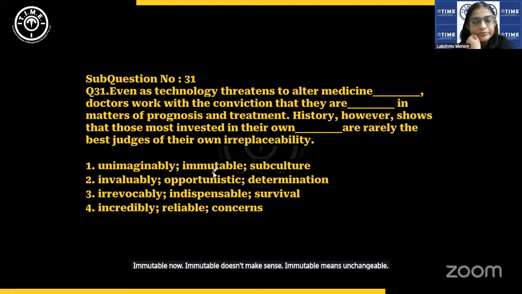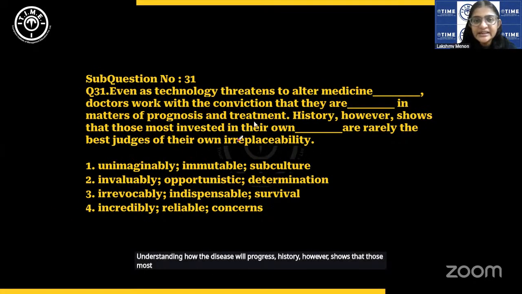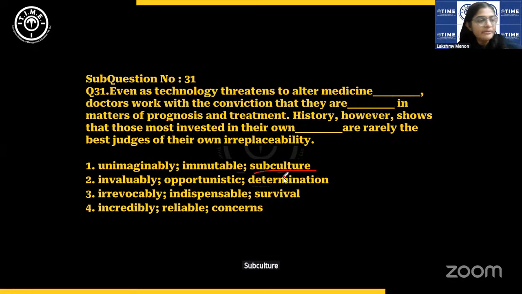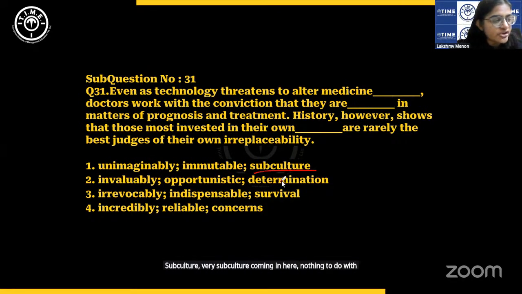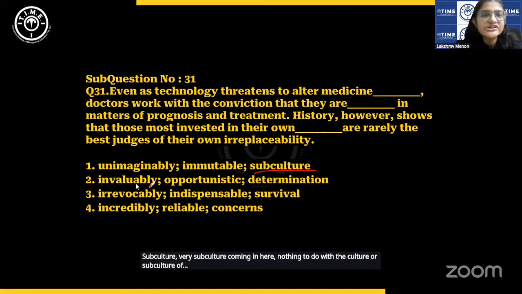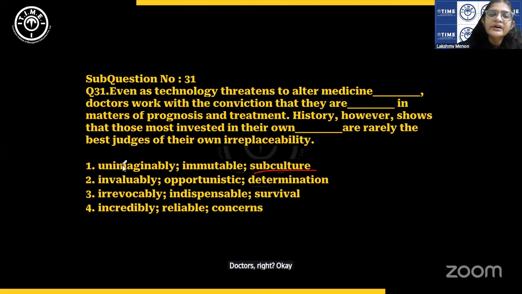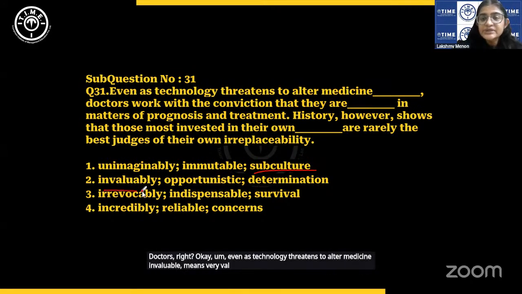In matters of prognosis and treatment, prognosis is understanding how the disease will progress. History, however, shows that those most invested in their own dash are rarely the best judges of their own irreplaceability. Subculture, where is subculture coming in here? Nothing to do with the culture or subculture of doctors, right? Okay. Even as technology threatens to alter medicine, invaluably means very valuably. So that doesn't make sense. You can straight away eliminate that.